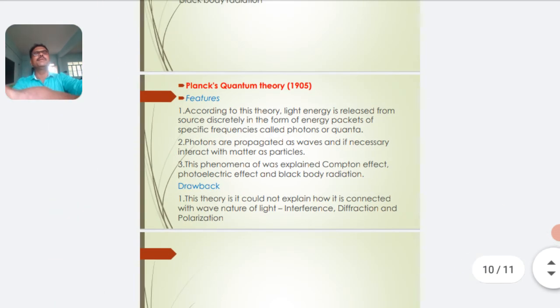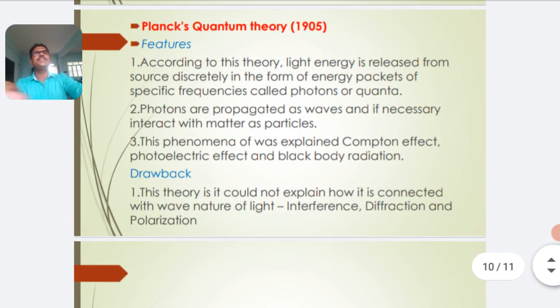Then the fourth one, Planck's quantum theory. It was proposed by Max Planck in 1905. Then what are the assumptions or features made by Planck in his quantum theory?